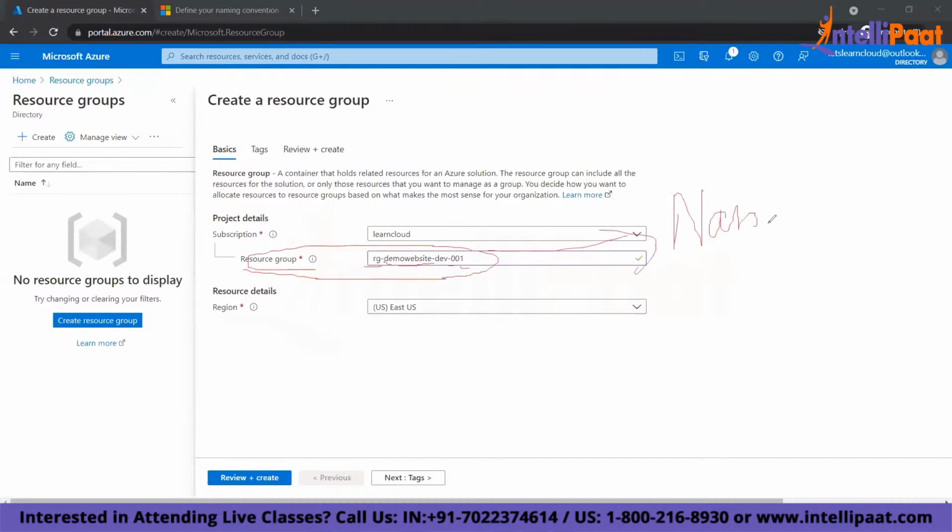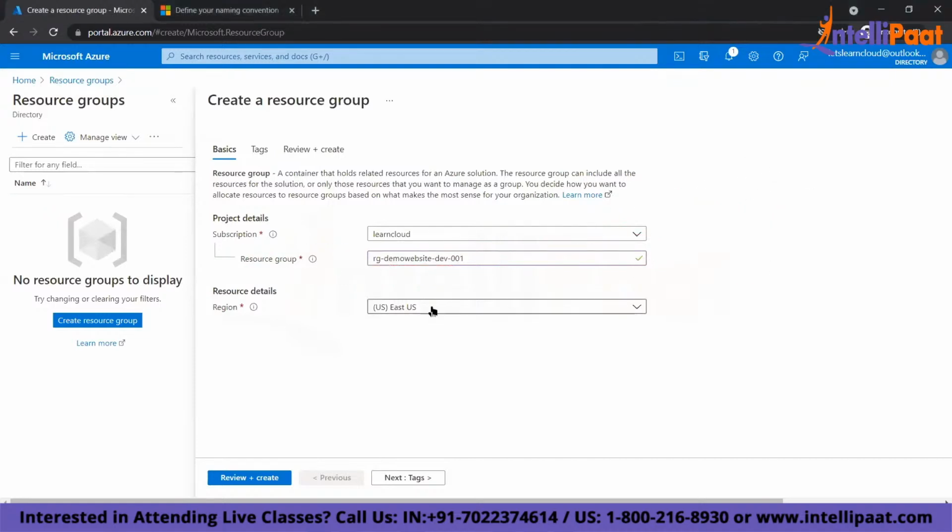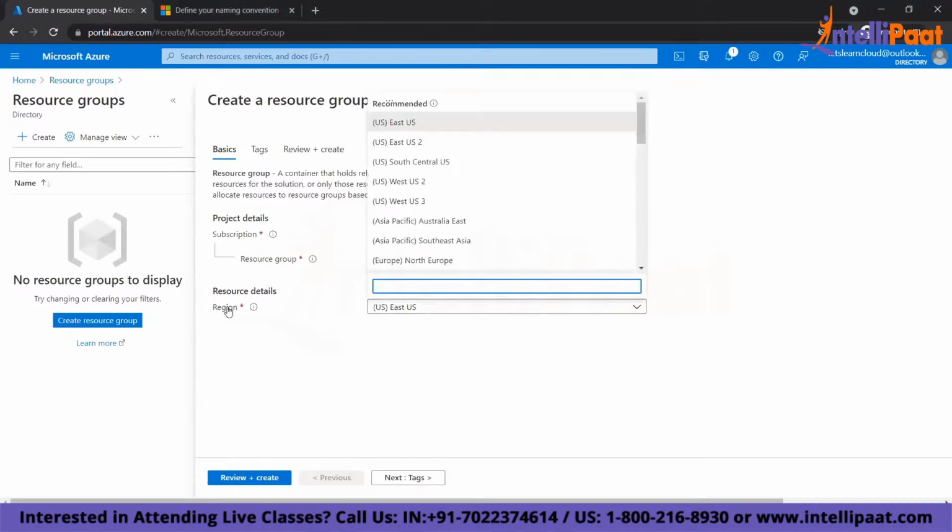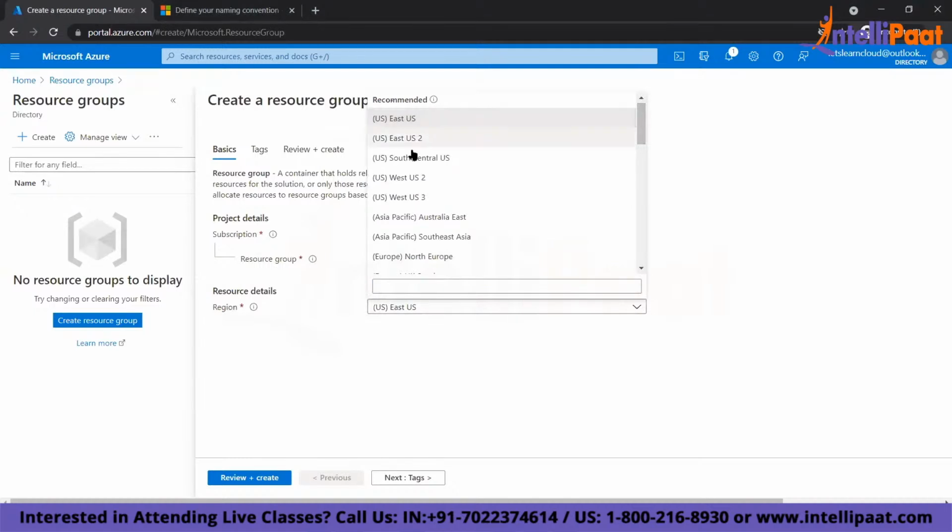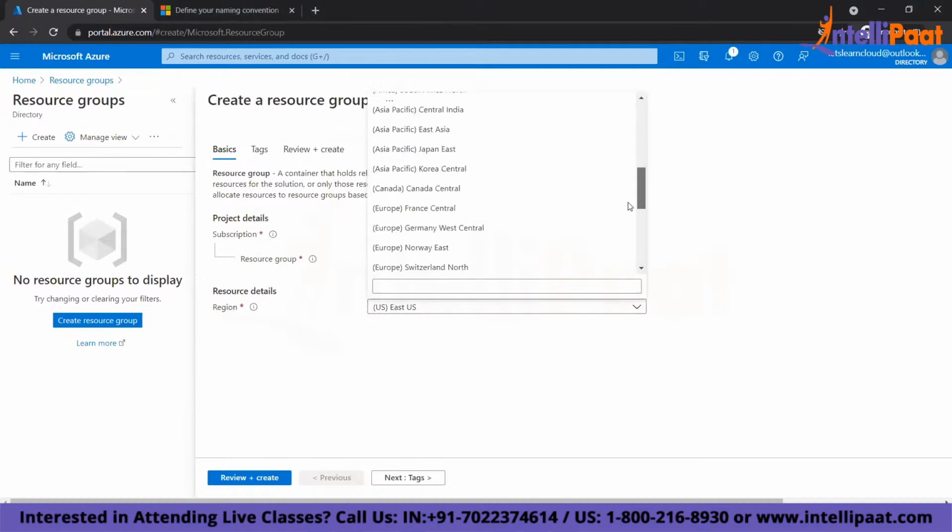So you can see a naming convention. You can give any name, but you have to follow a naming convention. Then you select your data center region where you want to deploy. You have regions like East US, various regions are there. You choose which region you want to deploy.